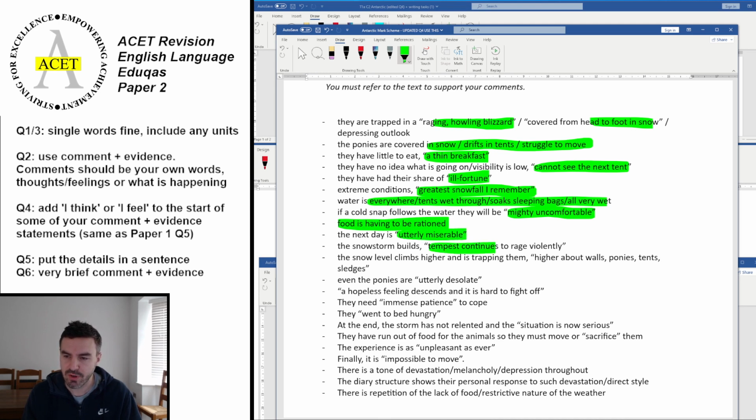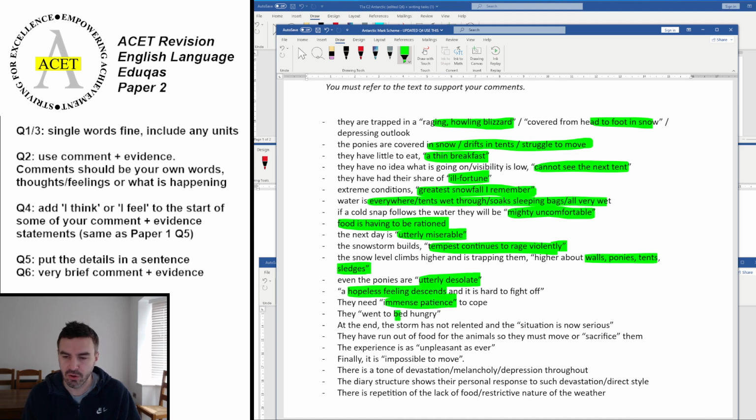The tempest rages violently, so that means that the storm continues to build. The snow levels climb higher and higher, and it's trapping them all about the walls, the ponies, the tents, the ledges. So again, it's surrounding them. Even the ponies are depressed. It's utterly desolate, like their feelings of emptiness, which are there. A hopeless feeling descends. That's a key phrase there, and it's hard to fight off. They need immense patience to cope, so they need to be resilient.